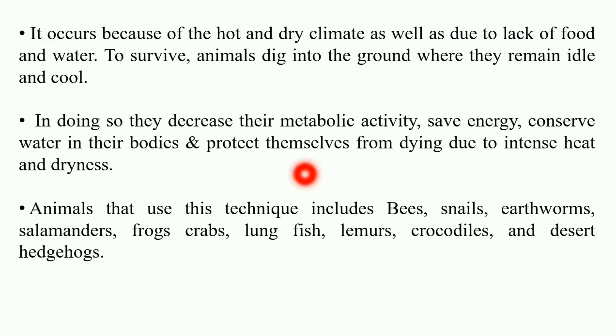Now see, it occurs because of the hot and dry climate as well as due to lack of food and water. To survive, animals dig into the ground where they remain idle and cool. So during the time of summer, the animals dig into the ground where they can remain cool. In doing so, they decrease their metabolic activity, same as in hibernation, to save energy, conserve water in their bodies, and protect themselves from dying due to intense heat and dryness. Animals that use this technique include bees, snails, earthworms, salamanders, frogs, crabs, lungfish, lemurs, crocodiles, and desert hedgehogs.